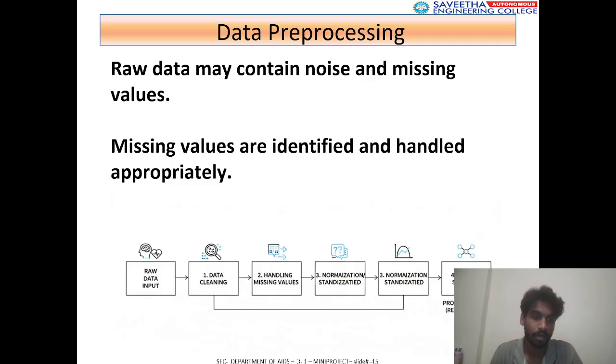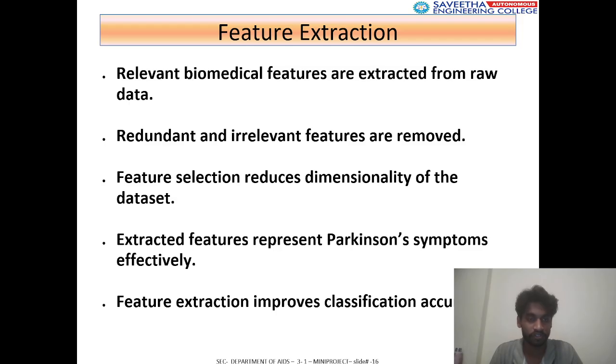As we may show, raw data is the input. There are some methods that can clean these data, like data cleaning, handling missing values, normalizing, standardizing, and feature extraction. And now we are going to feature extraction.